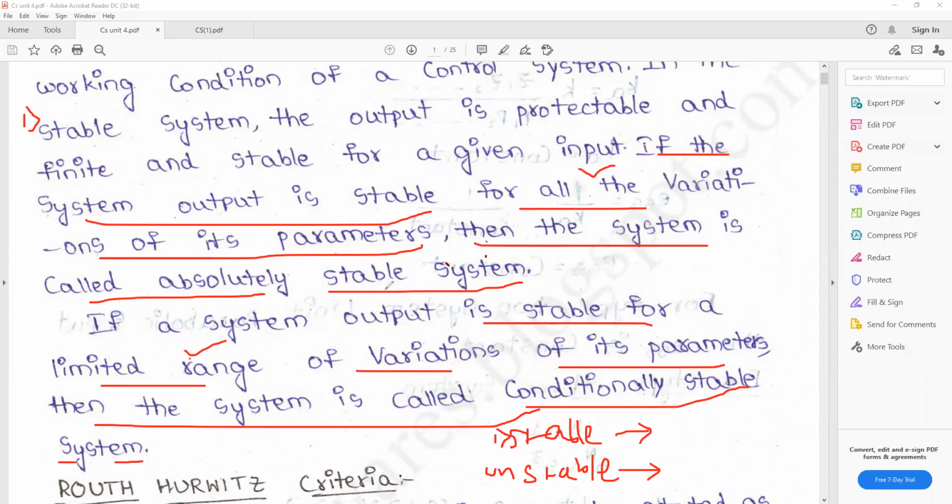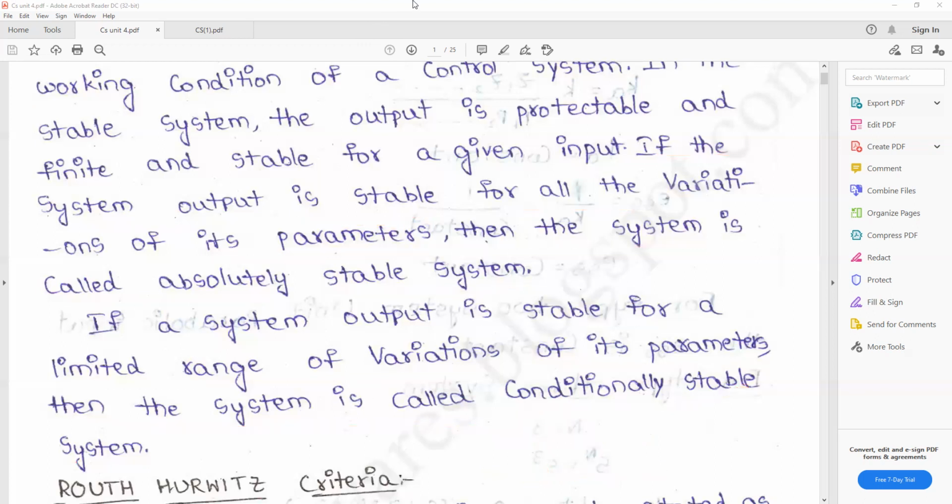Absolutely stable means the output is stable for all variations of its parameters, and a limited range of variations is conditionally stable. The unstable one means the present output depends on the past output. This is the introduction to stable systems.